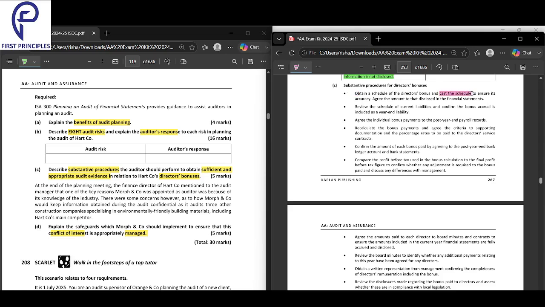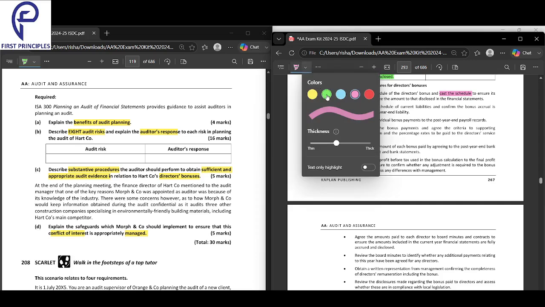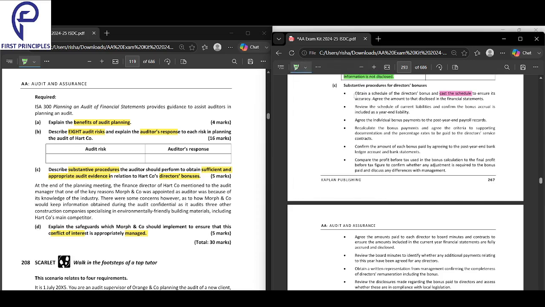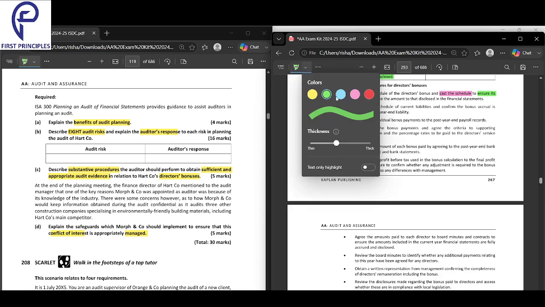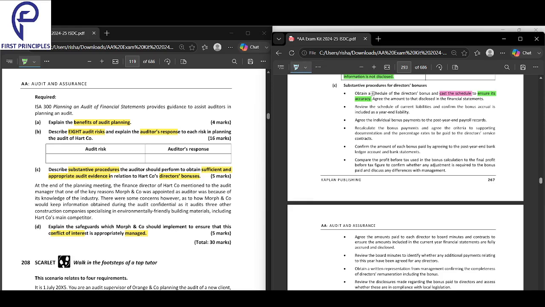Cast means you will add it up, right? To ensure accuracy. Why are you adding it up? You want to ensure it is accurate. But from where will you get the information? What is your source? Schedule of the director's bonus. It's a list of the director's bonus.